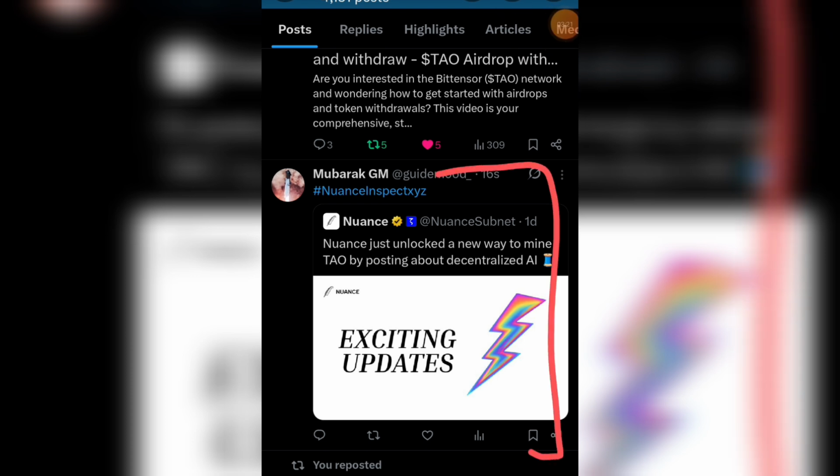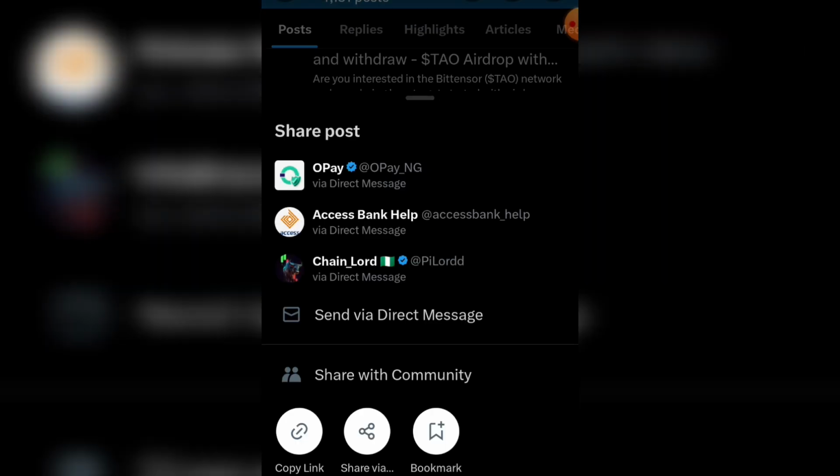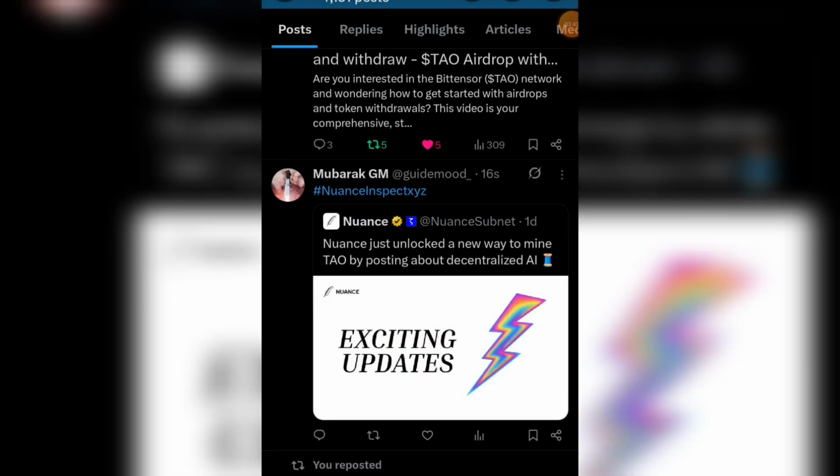Okay, so for you to copy the URL now, simply click on the share icon there. Okay, now it says copy, share via link or bookmark. So then click on copy link. That's the first option down here. You can see it from here. Okay, now it has been copied.